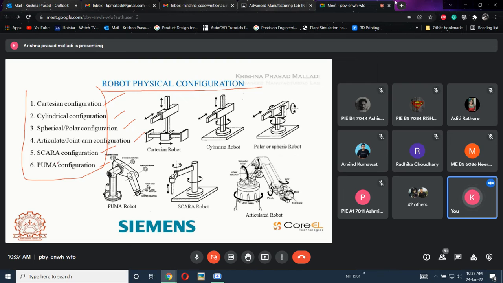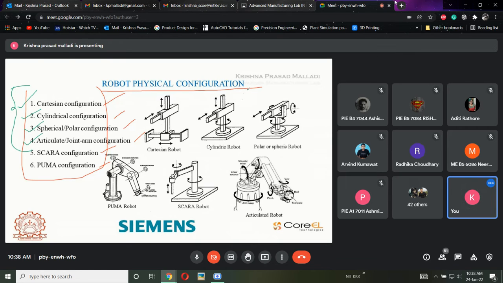Out of 6, these 4 are the primary classification based upon the movement of the robot, how the robot is going to move.